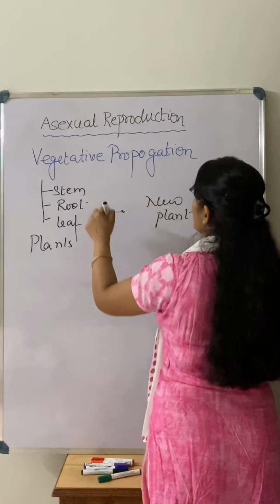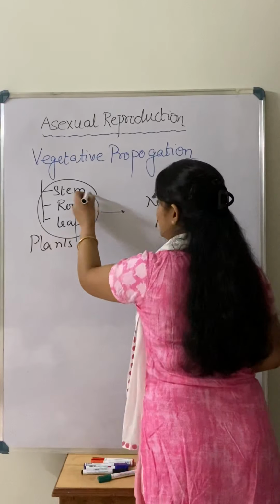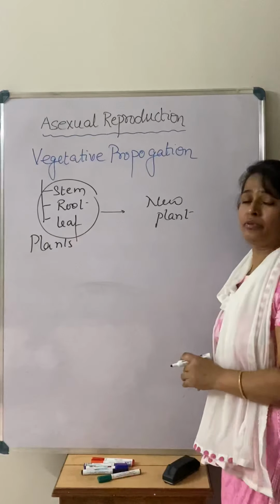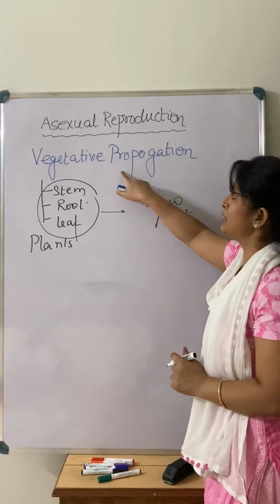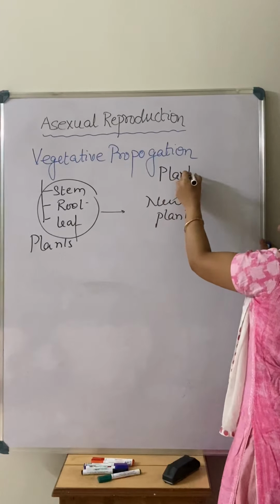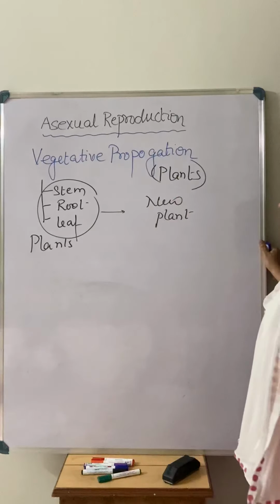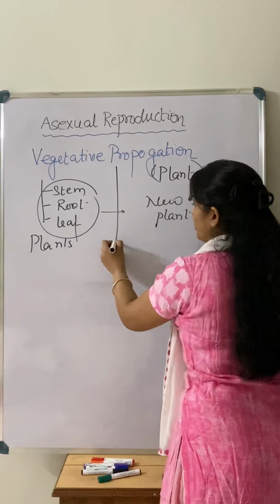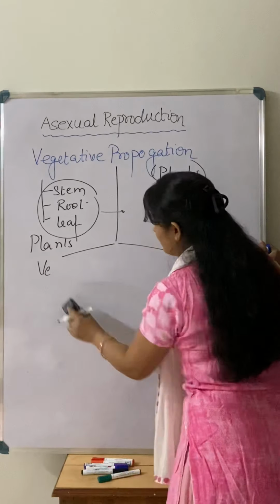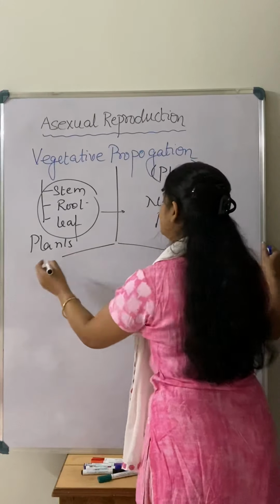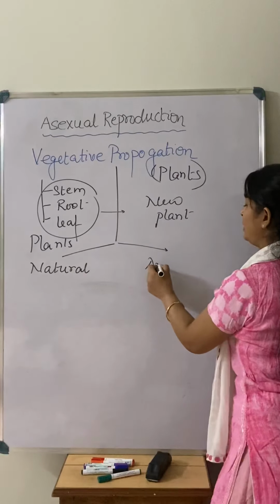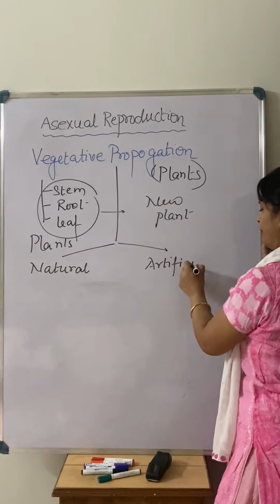Why are we saying vegetative? Because these are the vegetative parts of the plant body. So when a new plant forms from the vegetative part of the plant body, we call it vegetative propagation, and this is related only to plants. This type of asexual mode is concerned with plants only. If you talk about the types of vegetative propagation, there are two types: natural vegetative propagation and artificial vegetative propagation.